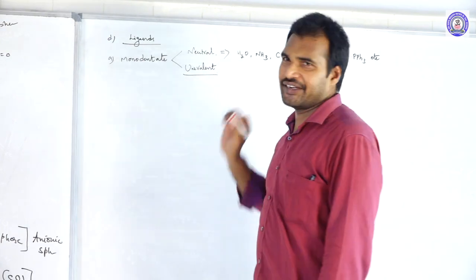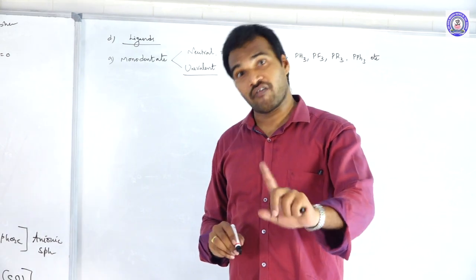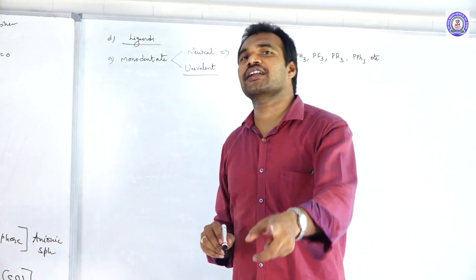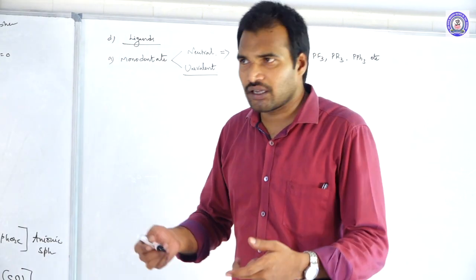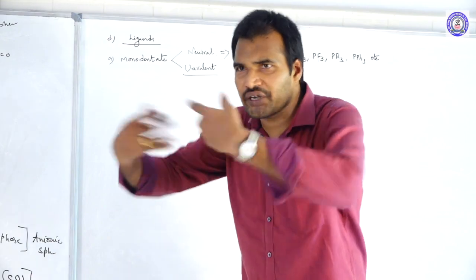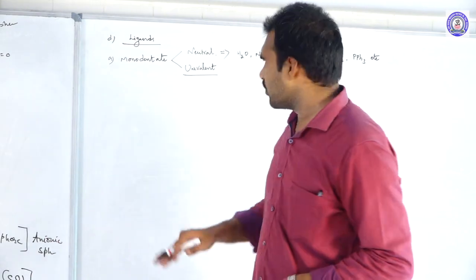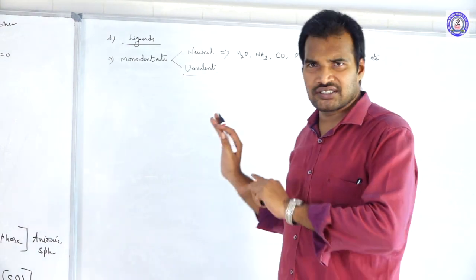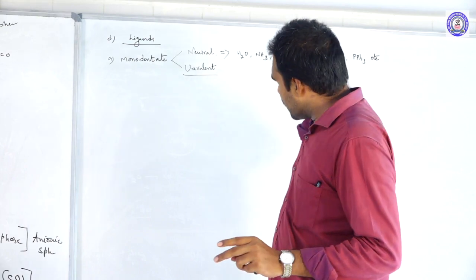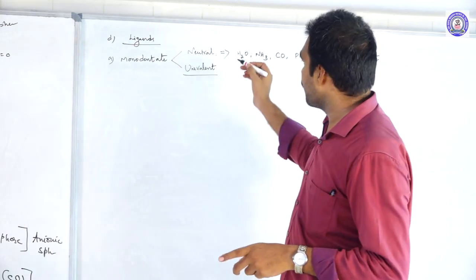Next, univalent. Univalent means it has some charge. Definitely the ligand should have negative charge, because a ligand donates electrons when it has excess electrons. Positive ligands are there, but very rare, so here we are not going to discuss them. Univalent means it should have one negative charge only, so it has a -1 charge.